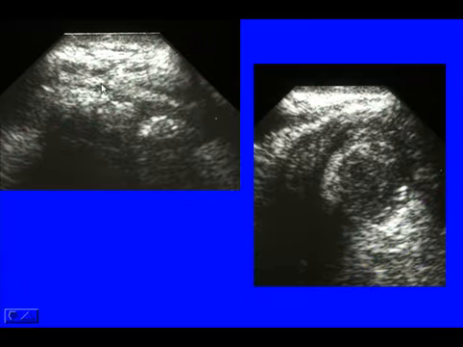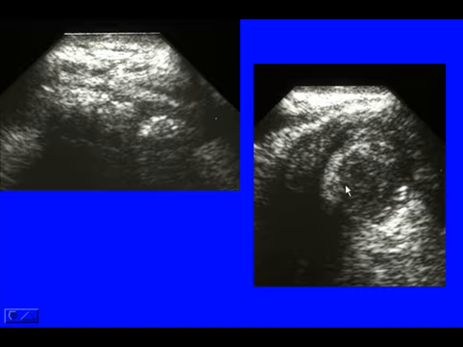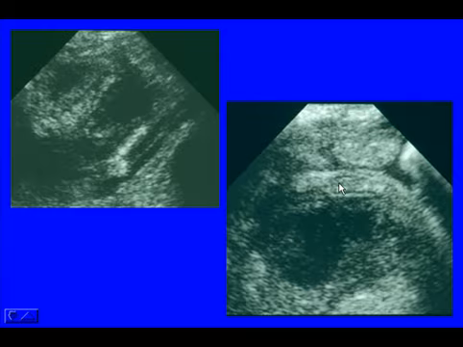This is in the right lower quadrant. It's hard to see, but you see a tubular structure, thickened wall, and then next to it a round mass, heterogeneous in appearance, and this is the appendiceal abscess, right where the patient was having pain, right lower quadrant. These are two transvaginal studies, longitudinal and transverse.